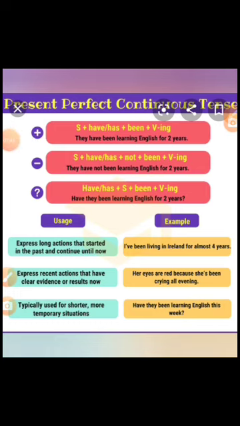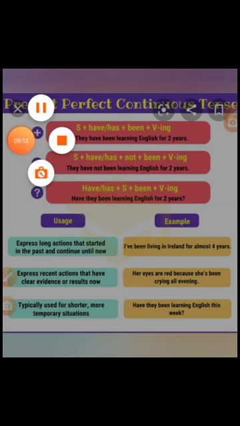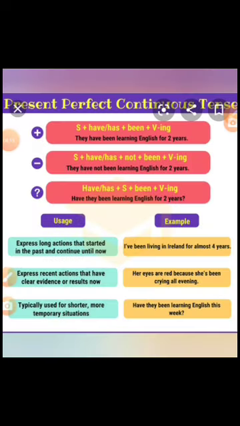Present perfect continuous tense. In affirmative sentences, we use subject plus has/have plus been plus verb first form plus ing. They have been learning English for 2 years. In negative sentences, subject has/have plus not plus been plus verb first form plus ing. They have not been learning English for 2 years. In interrogative sentences, have/has plus subject plus been plus verb first form plus ing. Have they been learning English for 2 years?